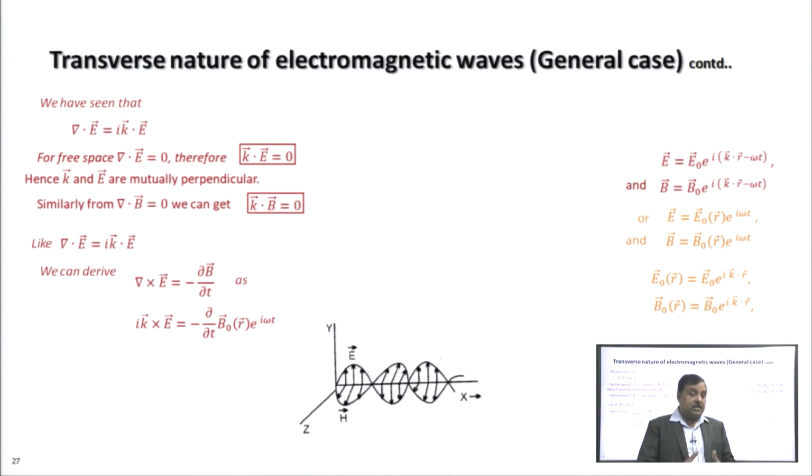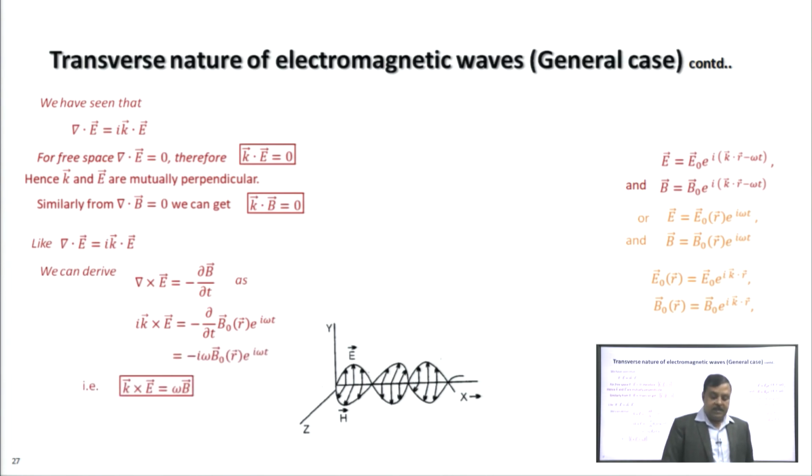If we evaluate mathematically, we will get i k cross E equal to minus delta by delta t of B0 e to the power i omega t, where B0 is a function of r; e to the power i k dot r is included in B0.